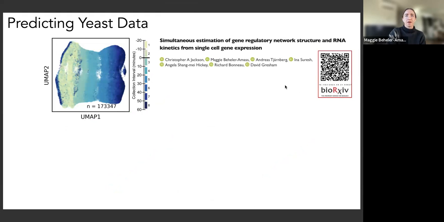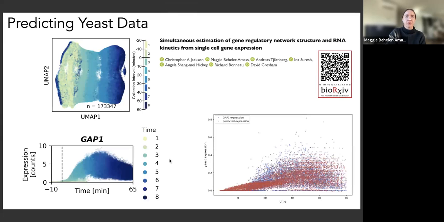Finally, I'm applying my model to a real data set of single-cell yeast dynamically responding to a rapamycin perturbation, which is continuously sampled for 80 minutes. You can find the full manuscript about this data set on bioRxiv. But unlike the simulated data, this model consists of 5,700 genes and around 200 transcription factors. So it's much more complex than the system that I just presented.